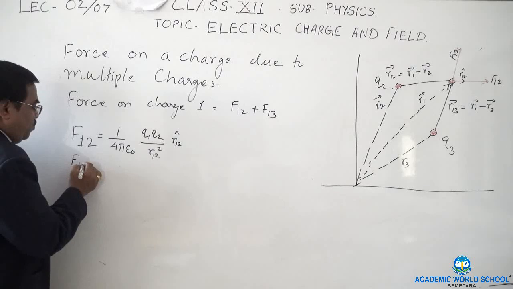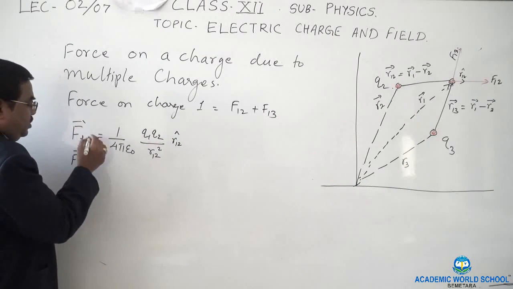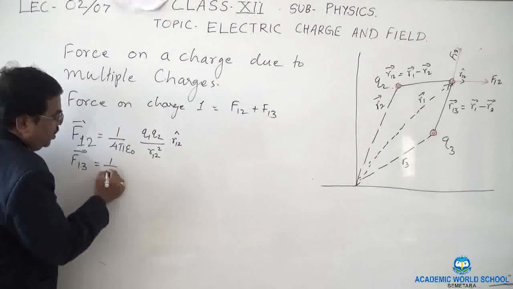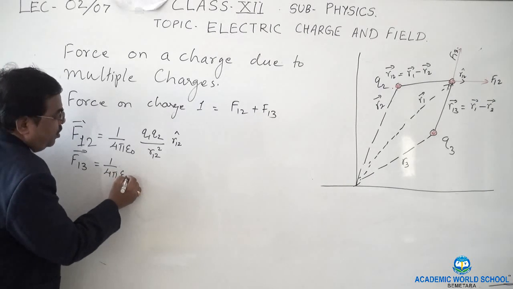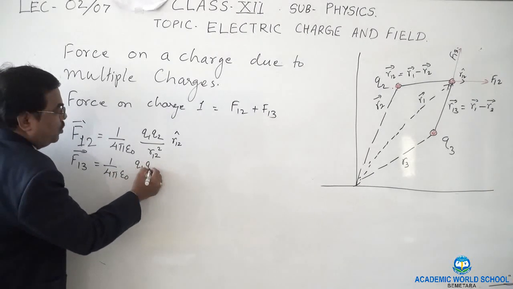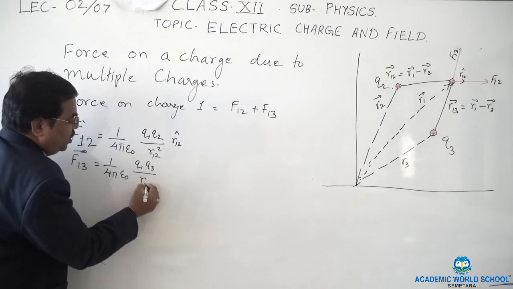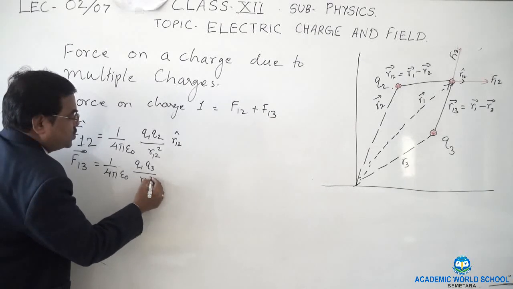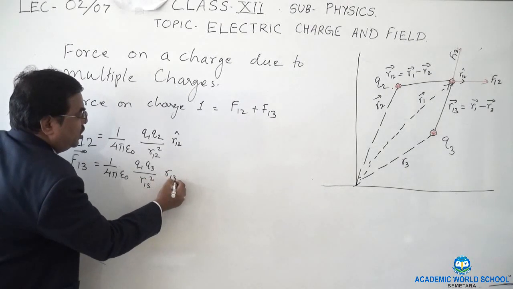Then F13 vector is equal to 1 upon 4 pi epsilon Q1 Q3 upon R13 square, R13 unit vector.